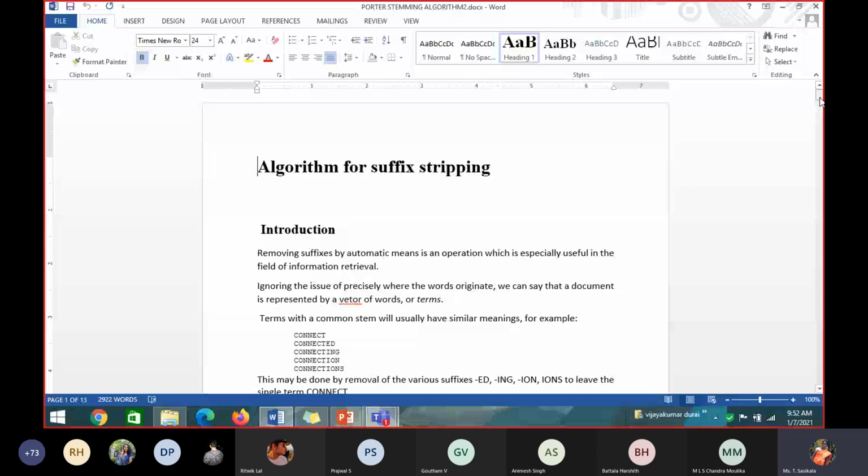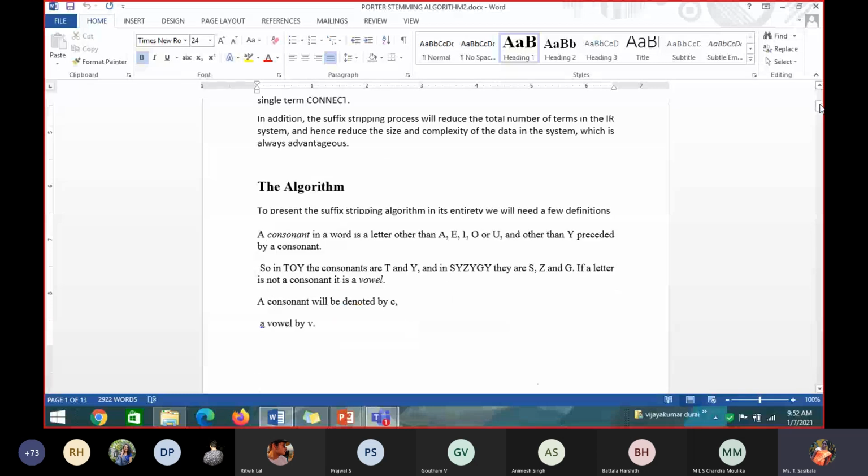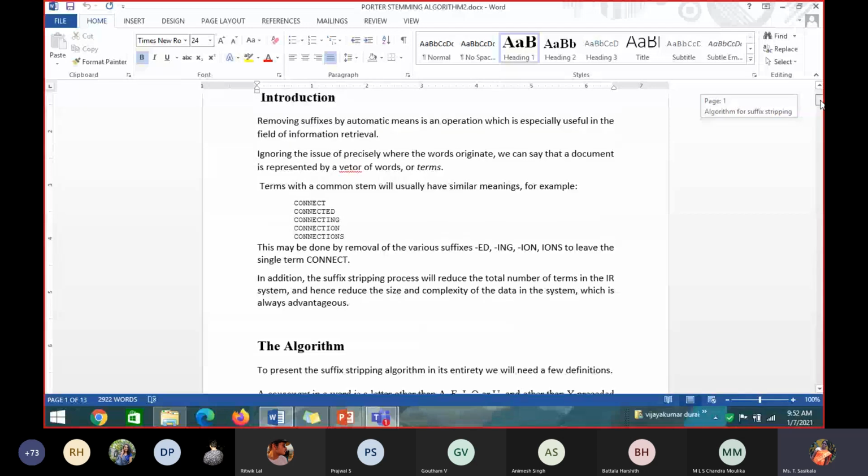In NLTK, stemming and lemmatization are already there, wherein it will give the root word. They have written an algorithm, so whatever word it gives, it will check with the dictionary and give a proper root word for the given word. See, this is how this algorithm works. This is not required, this is not a part of your syllabus also, but for your understanding of how it works, I want to show you this.